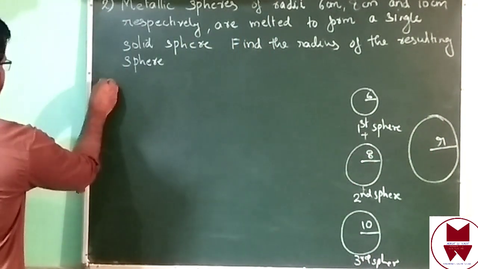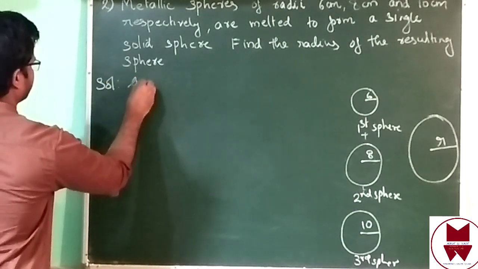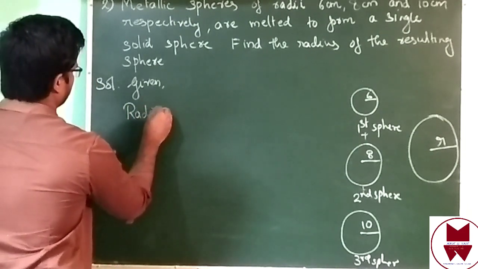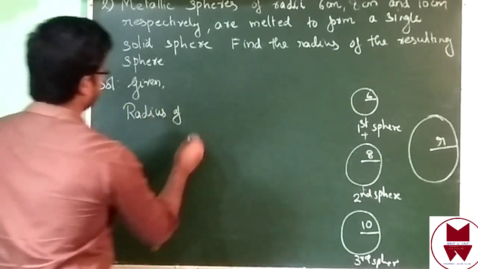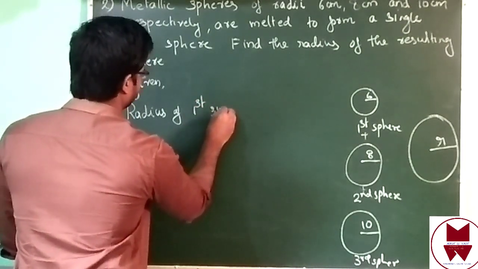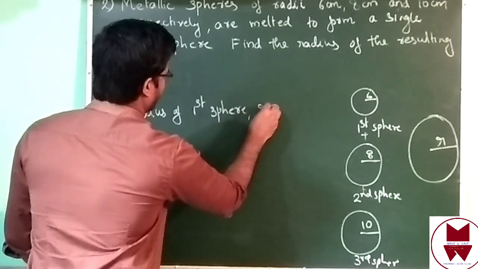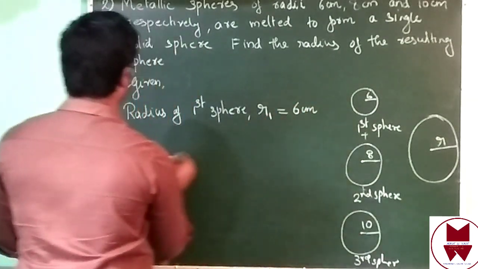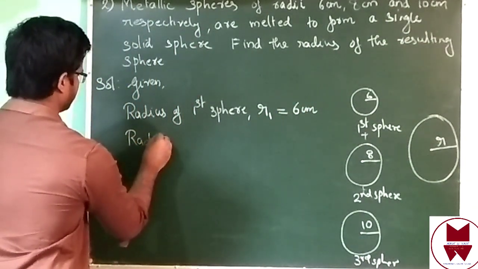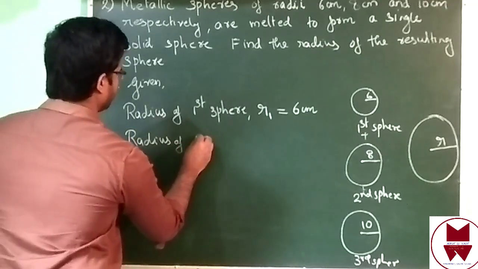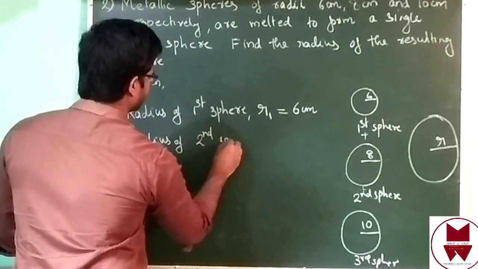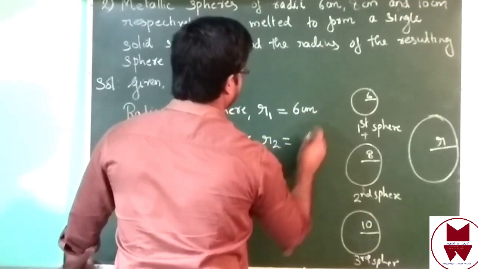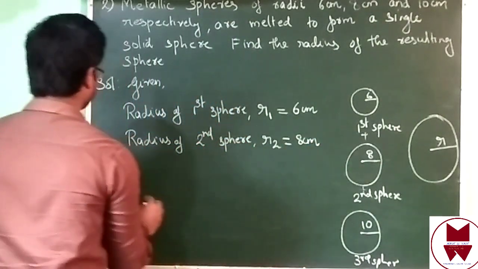We can write given: radius of first sphere, we can take R1, small letter R1, that is 6 centimeter. Then radius of second sphere R2 equal to 8 centimeter.